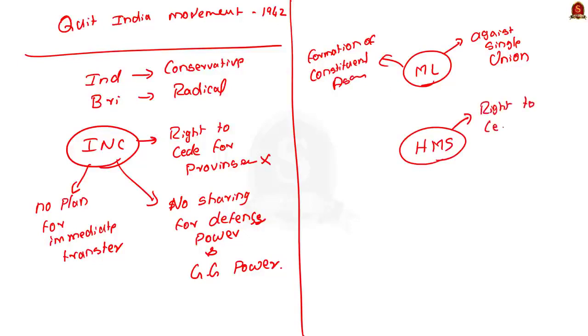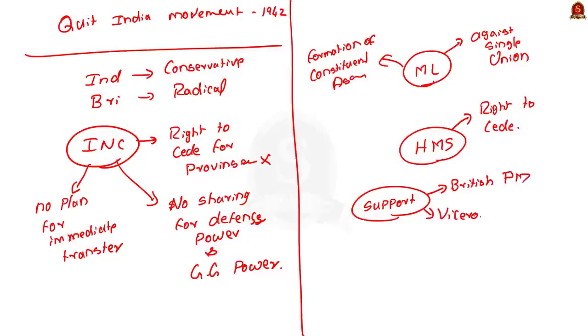Finally, the mission also failed because there was a clear lack of support for it from the Viceroy Linlithgow, the British Prime Minister at that time Winston Churchill, and the Secretary of State for India Leo Amery. This is all you have to know about the Cripps mission. I think I have covered every nook and corner of it, and with this discussion, I am sure you would be able to answer any question asked from the Cripps mission part.